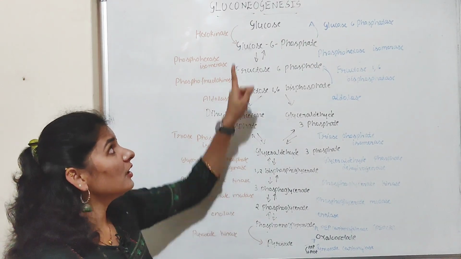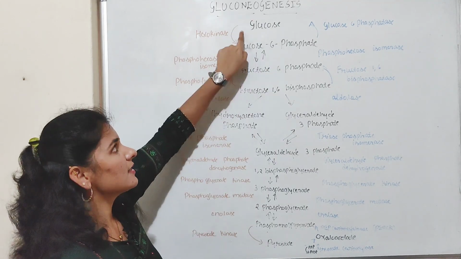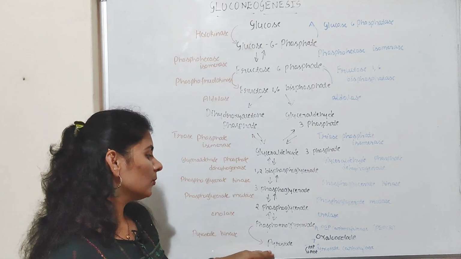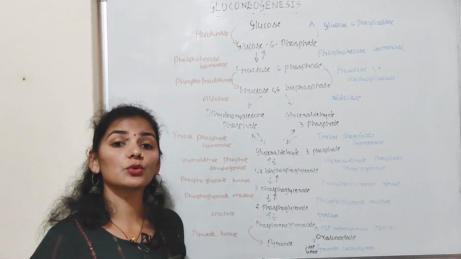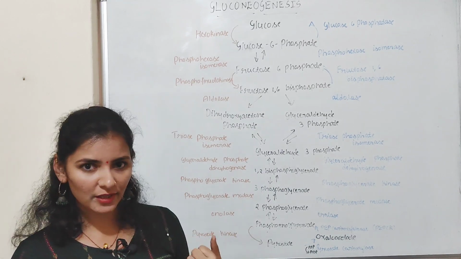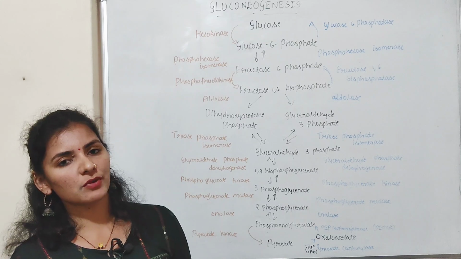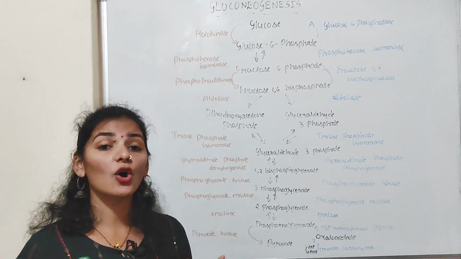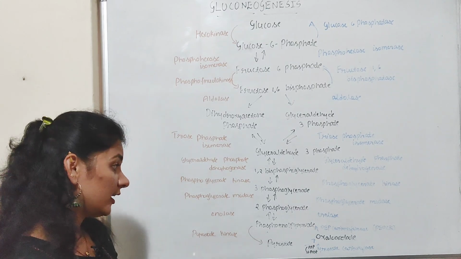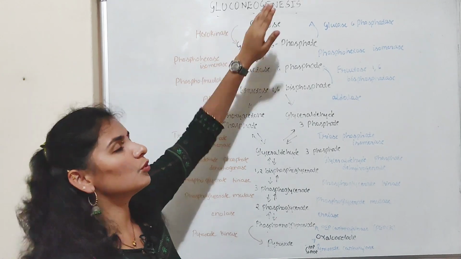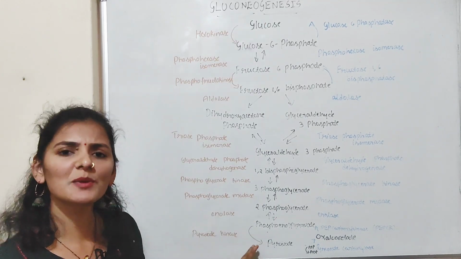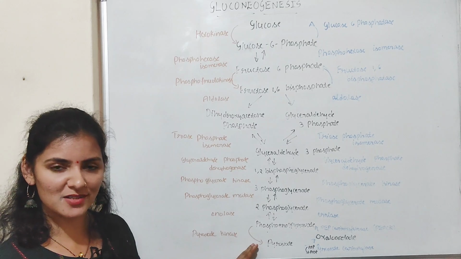As I already told, in gluconeogenesis there is a synthesis of new glucose from non-carbohydrate precursor, mainly from the pyruvate. So this pyruvate may be a result of glycolysis, or it may be produced from the lactate or glycerol, or even from the amino acids. Anyhow, this pyruvate produces new glucose in gluconeogenesis. So it seems to be the reverse of the glycolysis process, isn't it?